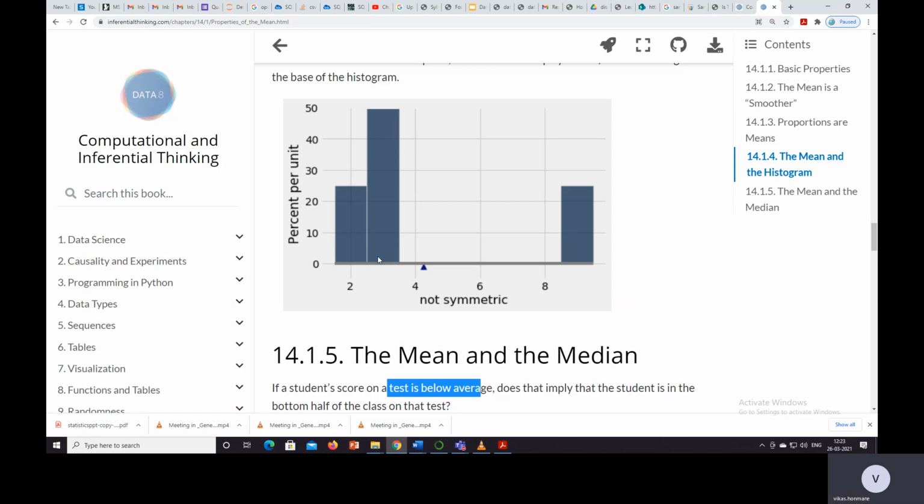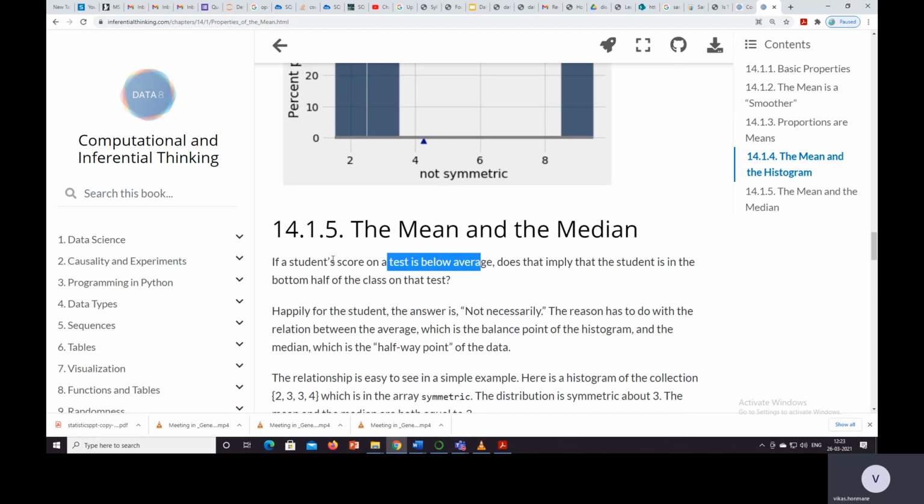So what does that mean? The mean of the class is 4.25. There are 4 students, and one has scored 9, one scored 2, and 2 students scored 3 marks. Okay, so this is the histogram of the same.